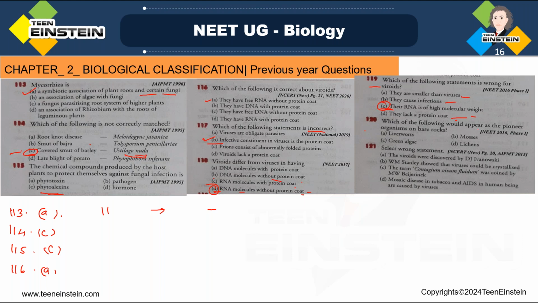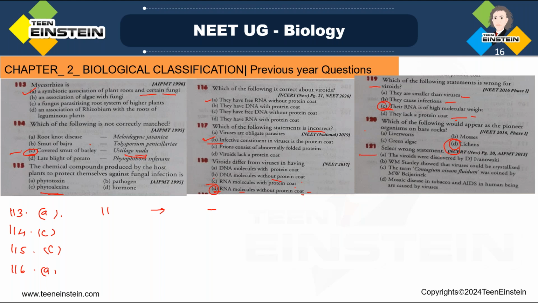Question number 120. Which one of the following would appear as the pioneer organism on bare rocks? Pioneer organism. See, in primary succession on rocks, lichens secrete acid to dissolve rock, and that helps in weathering and soil formation. So lichens, you can see, are the pioneer species to colonize a bare rock. So the answer to 120 is D. Lichens are the pioneers. Okay.